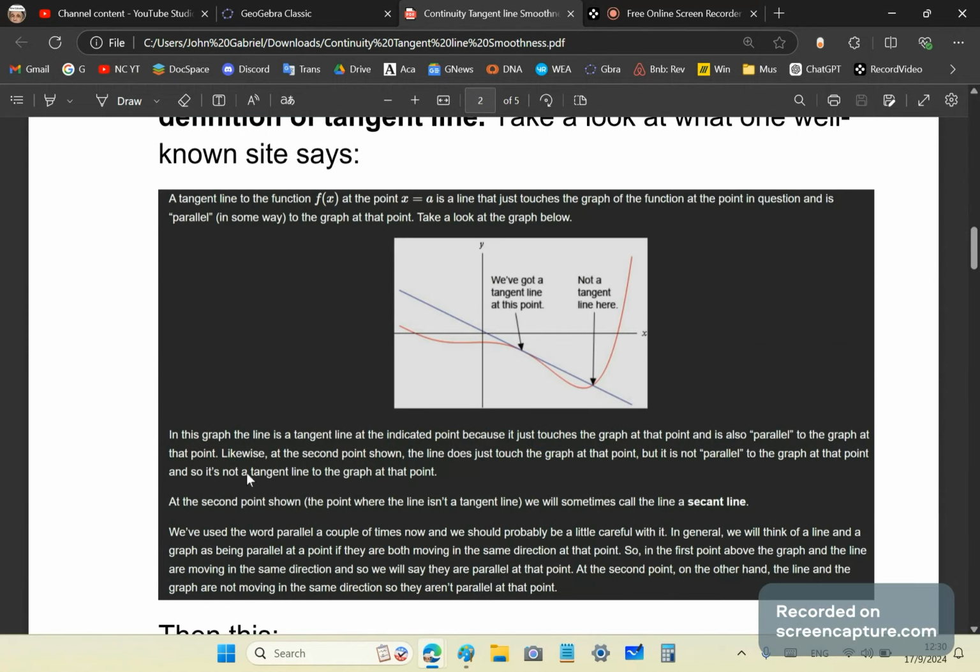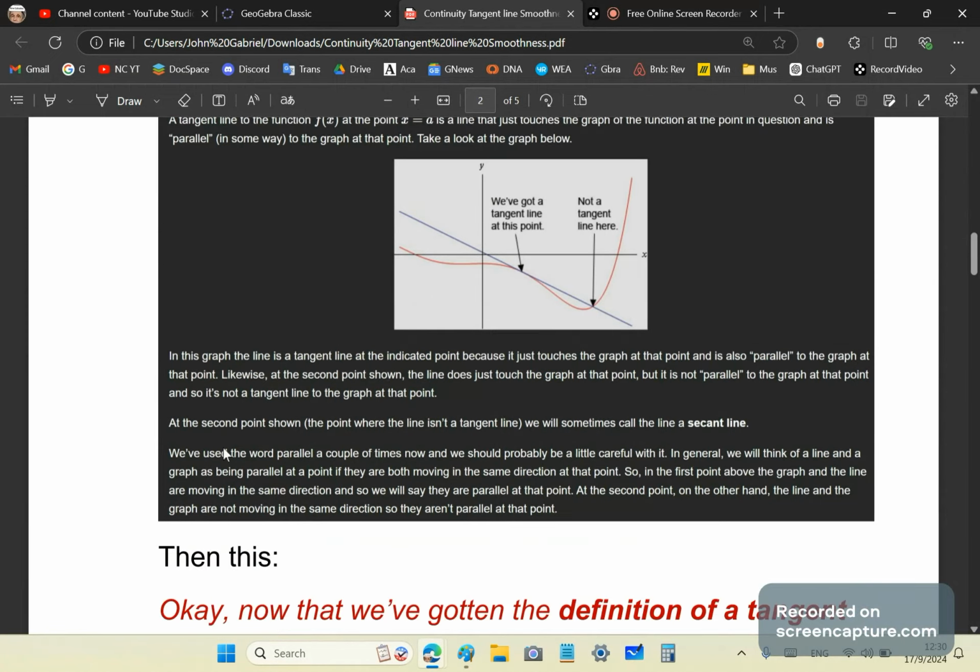And what follows is really hilarious. He says, in this graph, the line is a tangent line at the indicated point because it just touches the graph and is also parallel, in quotes, to the graph at that point, okay? Likewise, at the second point shown, the line does just touch the graph at the point, but it is not parallel to the graph at that point. And so it's not a tangent line. Well, if you understood what that means, there's something wrong with your brain because that's nonsense that can't be understood, okay?